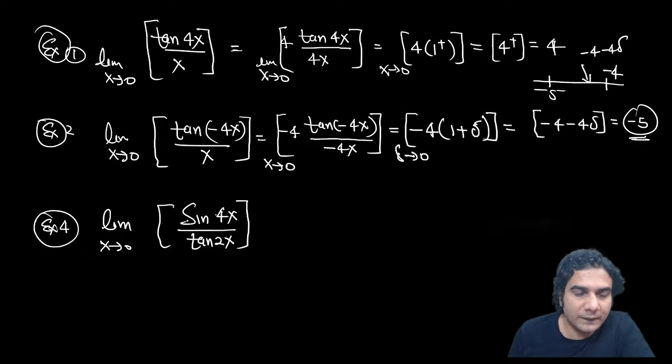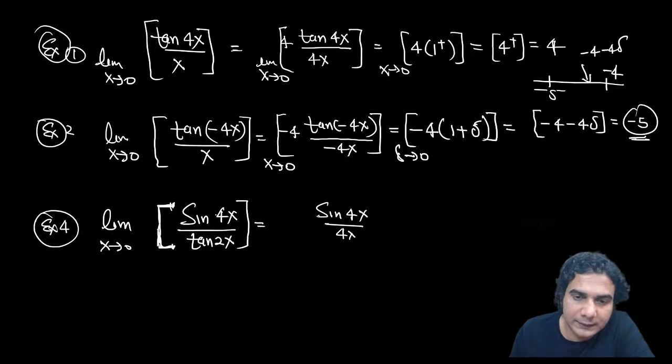Now let's see the limit of sine 4x upon sine 2x. What is the limit of this? So in this case, you can write this as sine 4x upon 4x, all right, like this. And you need to multiply by 4x also.